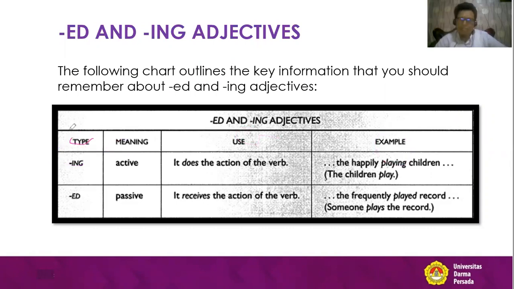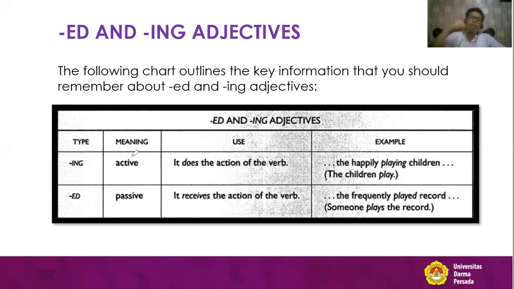The type is clear that we are talking about ing and ed, cleaning, cleaned, something like that. And then the meaning, what we need to keep in our mind is that when we have an ing ending, the context of the sentence is active.